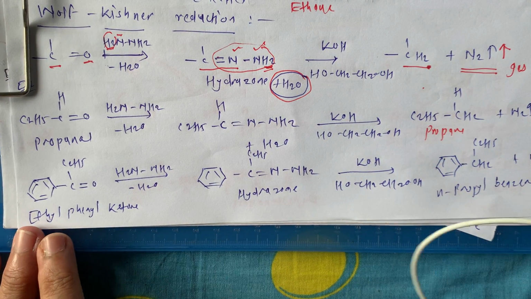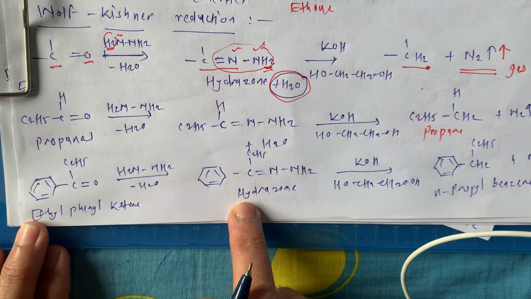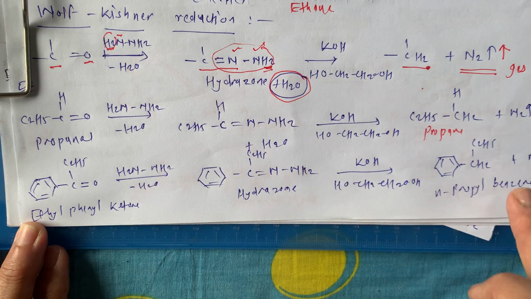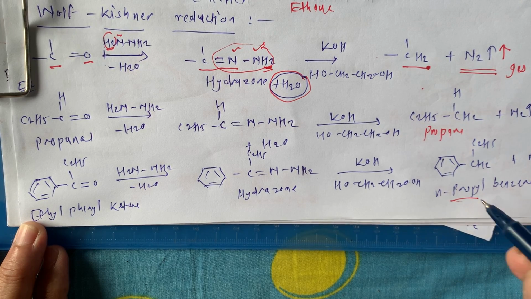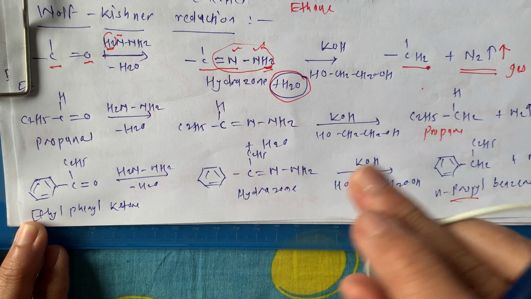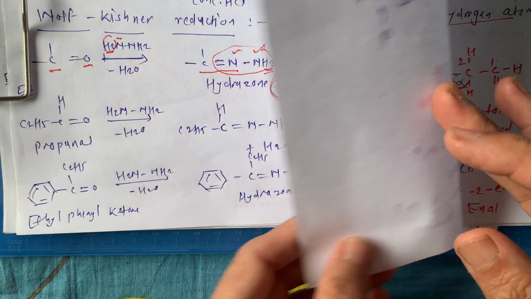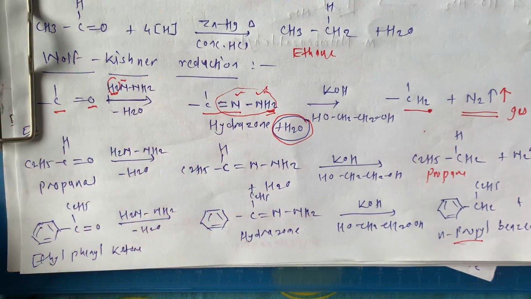Then if it is ethyl phenyl ketone, again the intermediate is the hydrazone, treated with the same reagent we used previously, and we get n-propyl benzene, 1 2 3, that is the propyl. This is our product. This is the Clemmensen reduction and the Wolff-Kishner reduction.